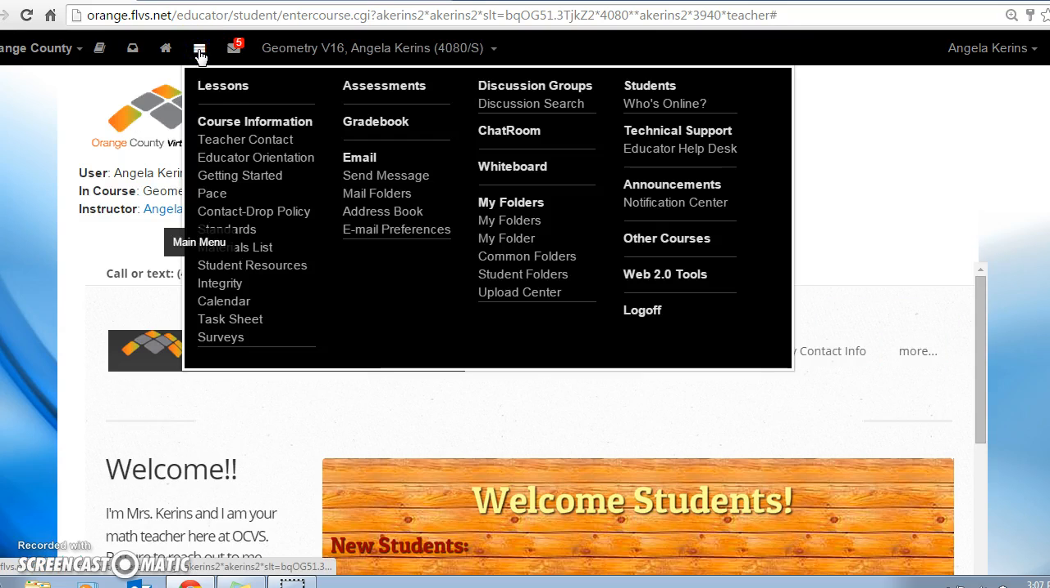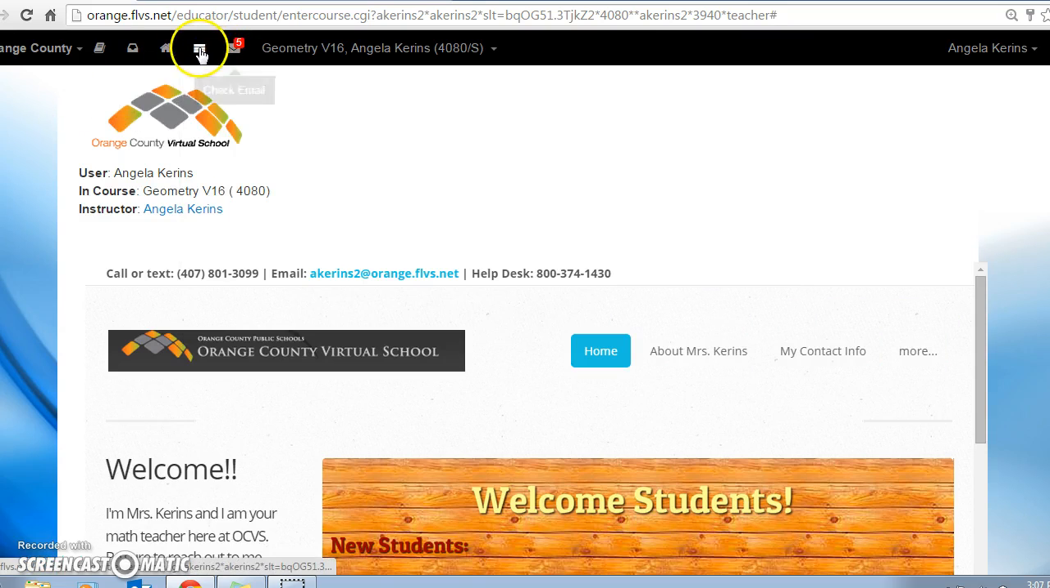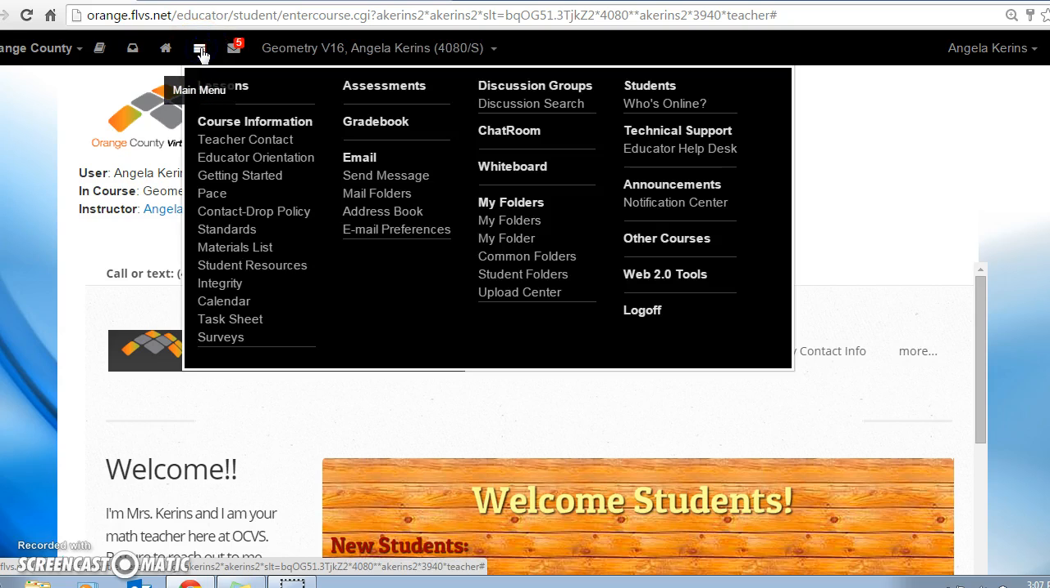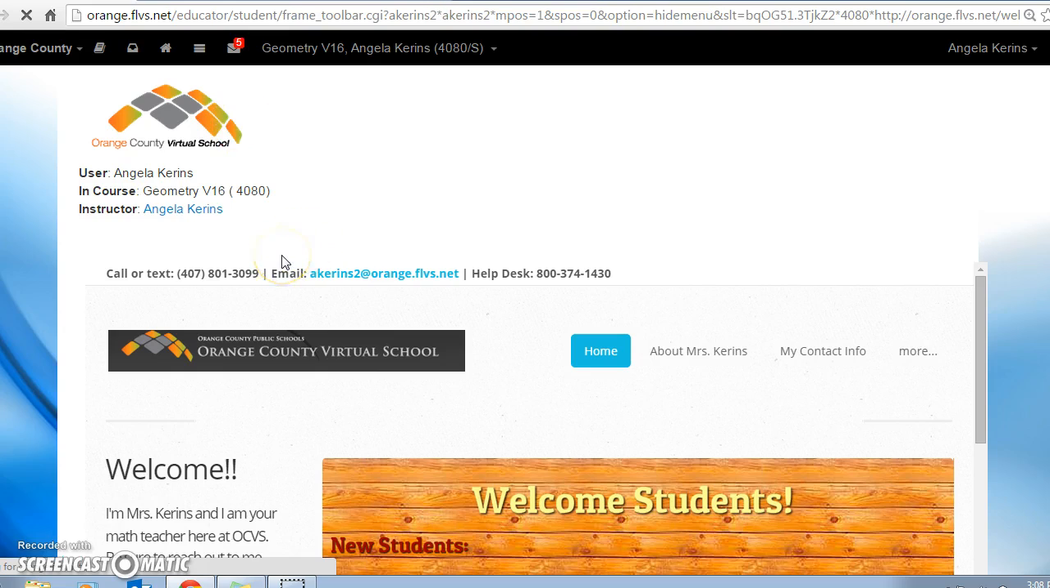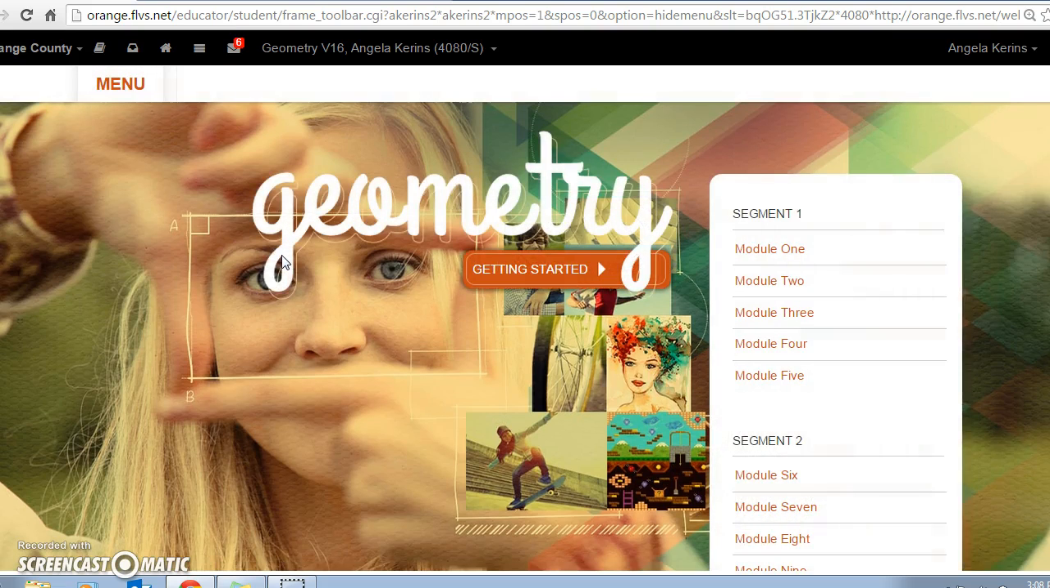When you get into the course, this little black bar is where your menu is. So these little lines right here is where you're going to click to get your menu, and your lessons and your assessments and your gradebook and your email. These are all the things that are going to be most important to you. So let's go ahead and head over to your lessons. Your lessons are essentially your textbook. So you don't have a physical textbook in front of you, but this is where all your lessons are.